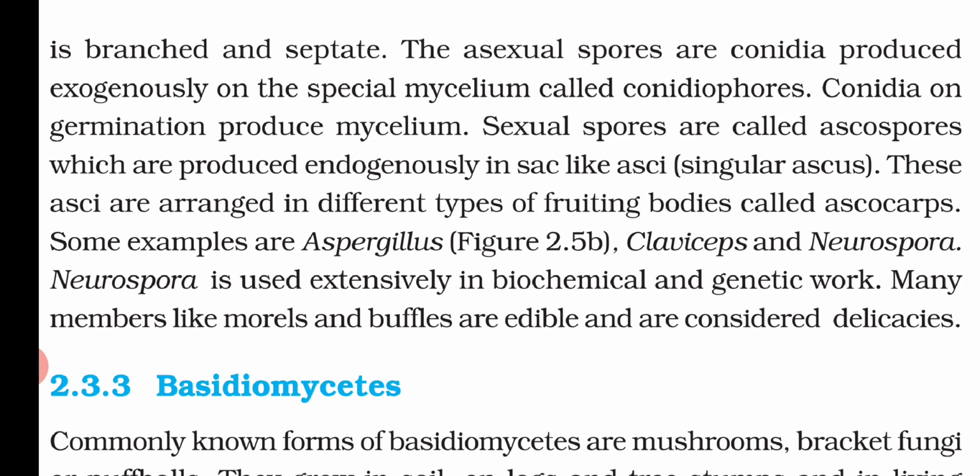Now some of the examples are Aspergillus, Claviceps, and Neurospora, and Neurospora is used extensively in biochemical and genetic work. That means in genetic engineering we are using this Neurospora extensively. Now many members like the morels and truffles are edible and considered delicious. That means we are using them for eating purposes.